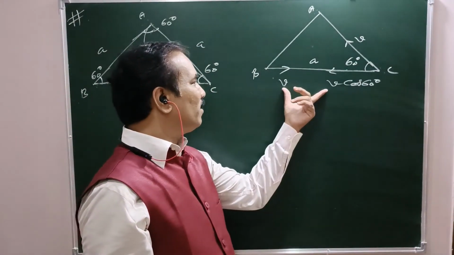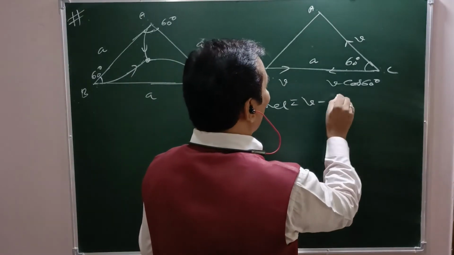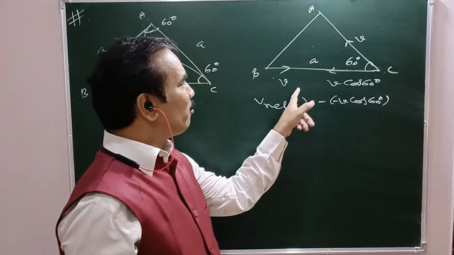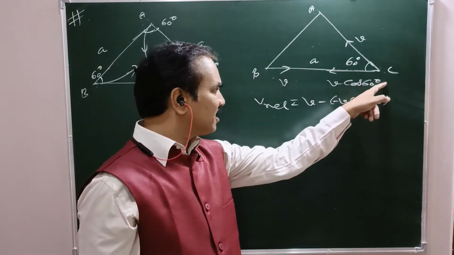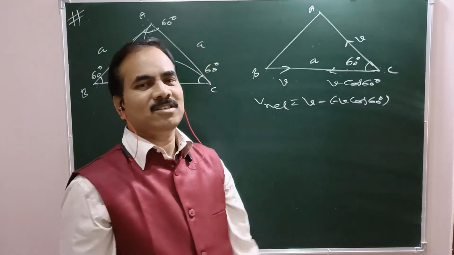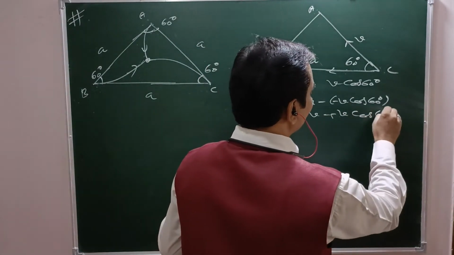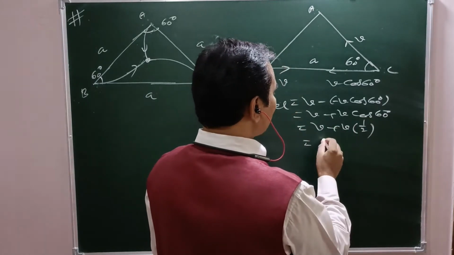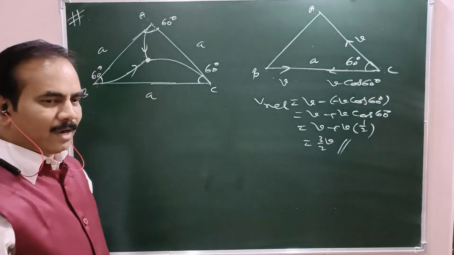Now, what is the relative velocity of B with respect to C? V relative equal to V minus V cos theta. Am I right? See, these two are opposite to each other. So what is the velocity of B with respect to C initially? V minus minus V cos 60. That is V plus V cos 60. That is V plus V into cos 60, 1 by 2. That is 1 plus 1 by 2, 3 by 2 V. 3 by 2 V. Right?